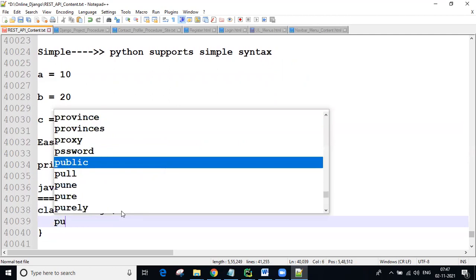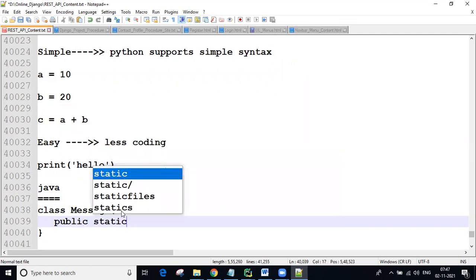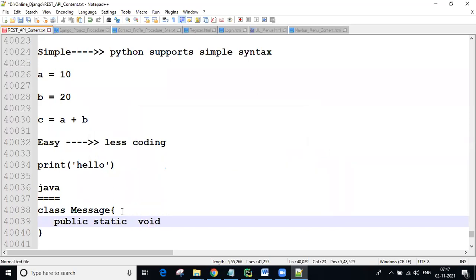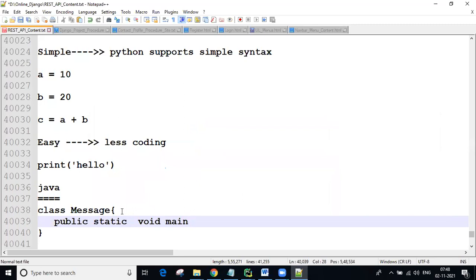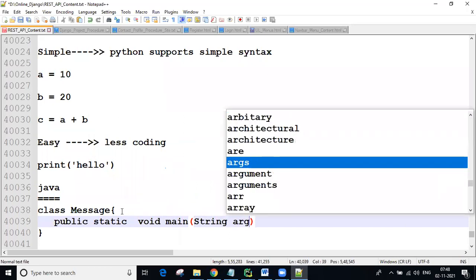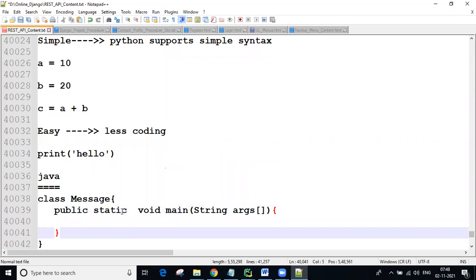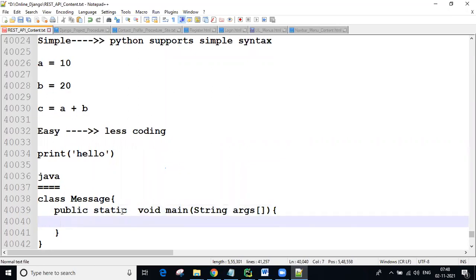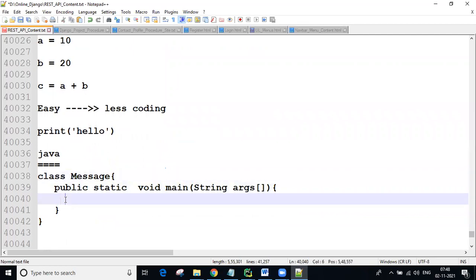Now here, public static void main, String args, a list of arguments, again curly brace syntax following. In Java, the curly brace syntax is followed. In between the curly braces, a group of lines we can write.